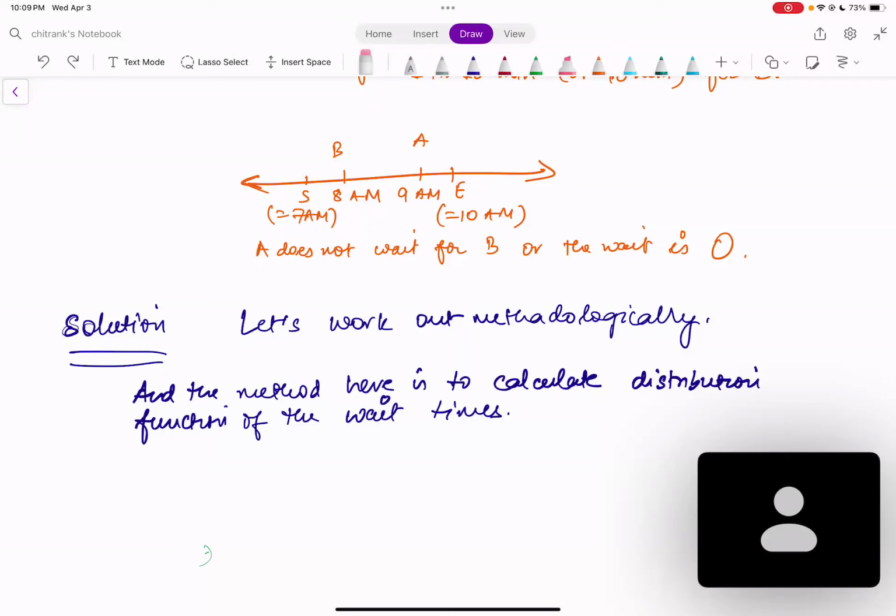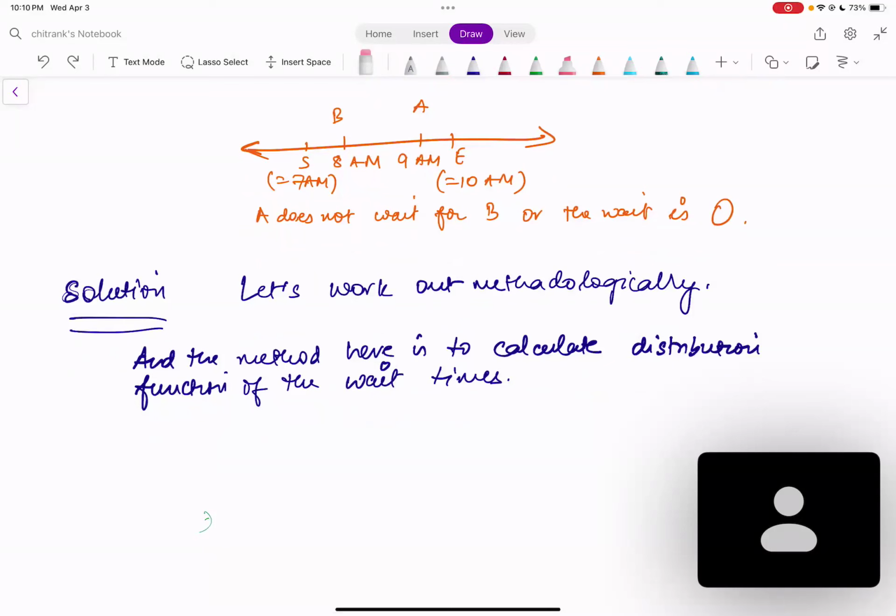So the first step that you need to do is make it clear what it is that you want to calculate mathematically, because remember that probability and stats is full of puzzles. If you work on intuitions, very likely you will fail. So that's why it's important that you do whatever you're calculating rigorously. That is why it's very important to keep in mind the methodology. Again, the first step in your methodology should be to write down your goal mathematically.